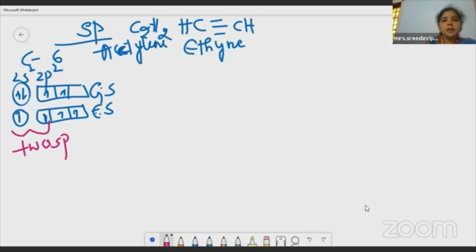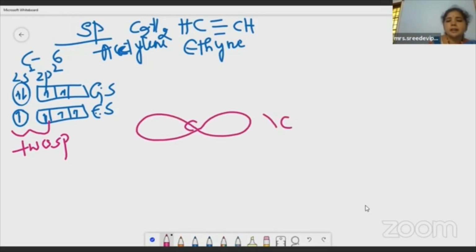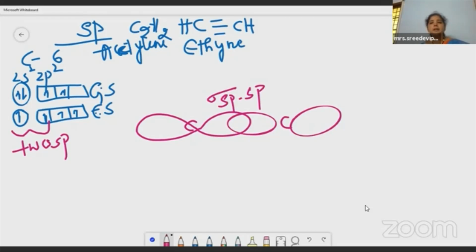This will take place individually in both of the carbon atoms, carbon and then carbon. So an sp hybrid orbital and another sp hybrid orbital will overlap with each other, forming sigma sp. So the bond formed is sigma and the orbitals are sp. Children, this is the meaning of this, please try to understand. Then these will overlap with hydrogen atoms, one hydrogen and another hydrogen.